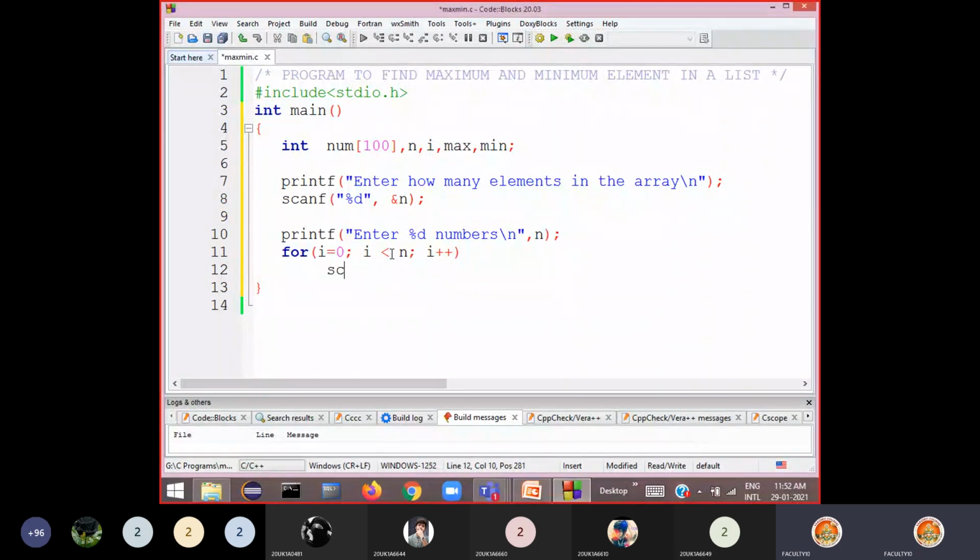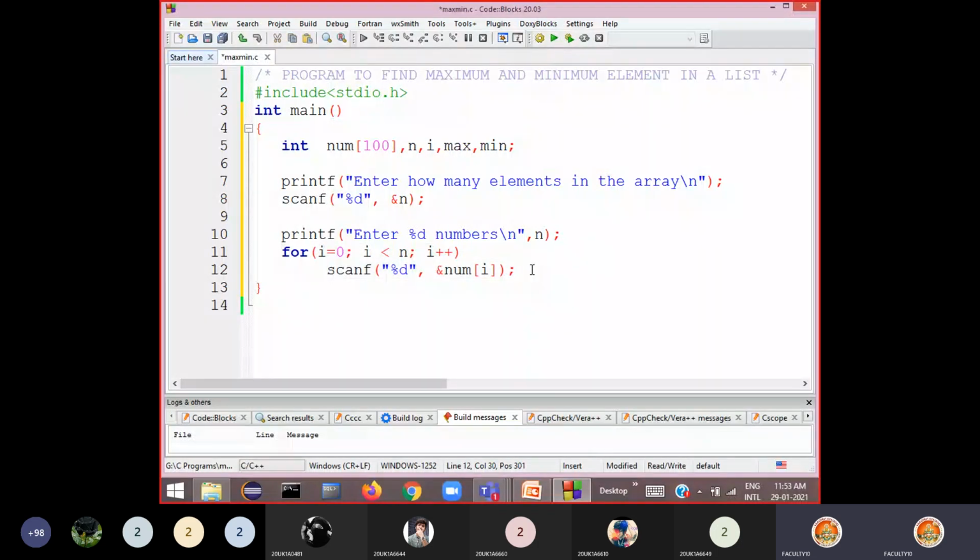Now read, because he is entering through the keyboard. Use the scanf function to read the value. So scanf percentage d comma where to store: address of num of, what is the array name, num, of index i. Because 0, 1, 2, 3 we are creating by using this variable i. Now this loop reads the numbers and stores them into the array.